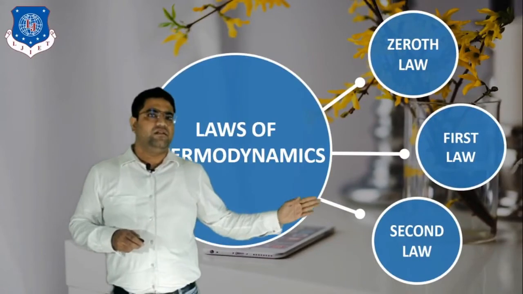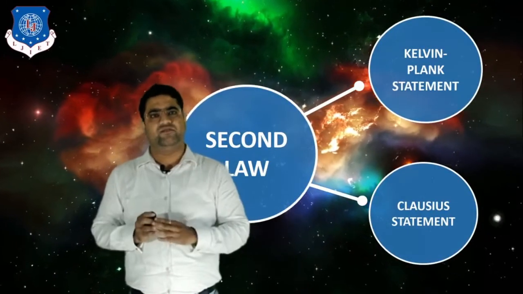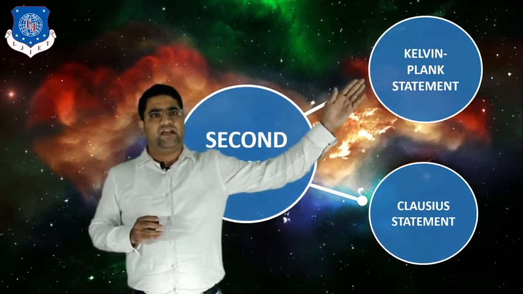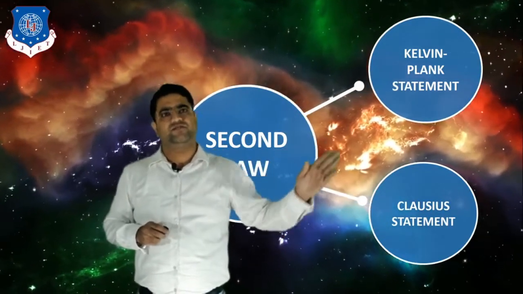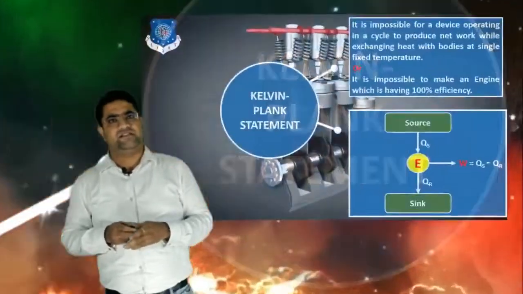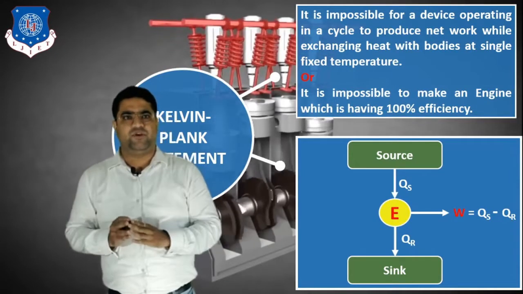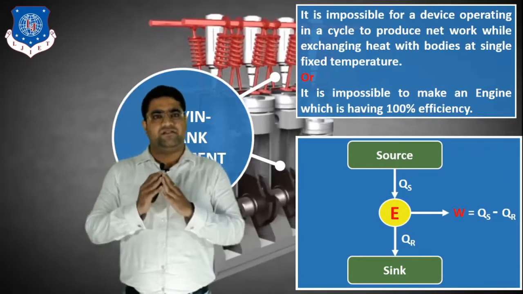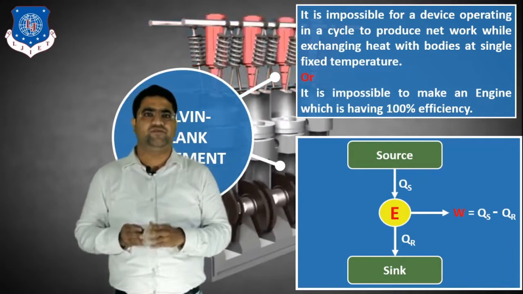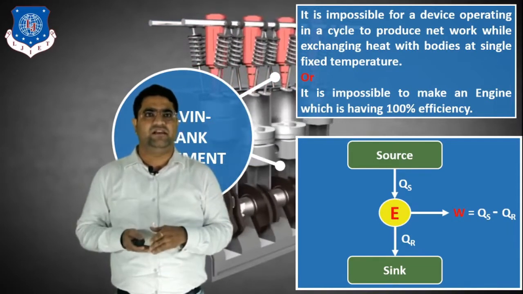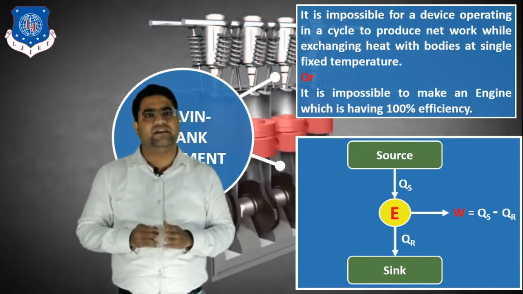Now then the second law of thermodynamics. What is the meaning of the second law? The second law was given by two scientists. First is Kelvin and Planck and second is Clausius. Okay, so let us first understand the Kelvin-Planck statement for the second law. What Kelvin-Planck says is that it is impossible to make an engine which has 100% efficiency, or we can say that it is impossible to make an engine which operates on a cycle and produces net work by exchanging heat with only a single reservoir.